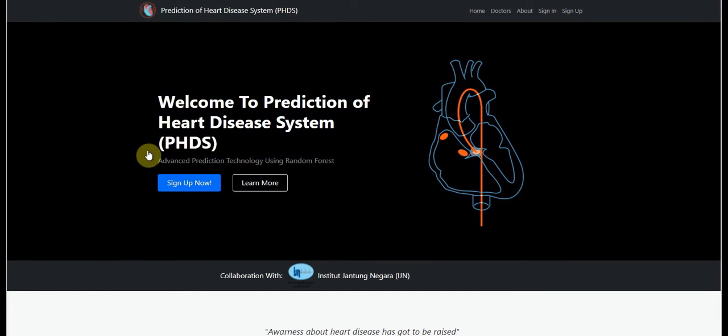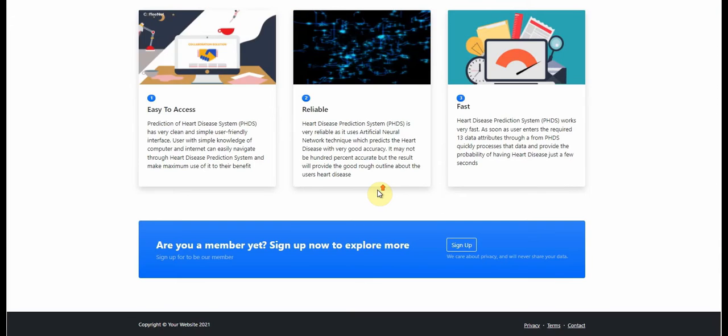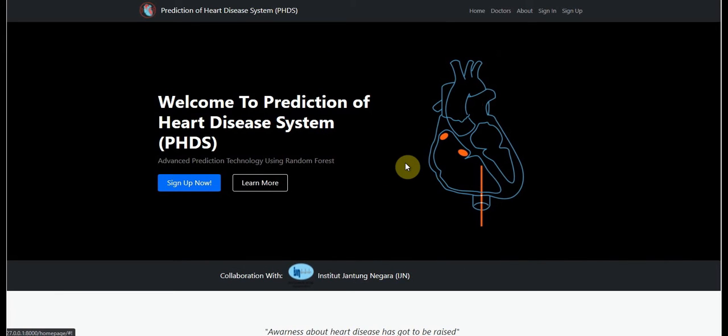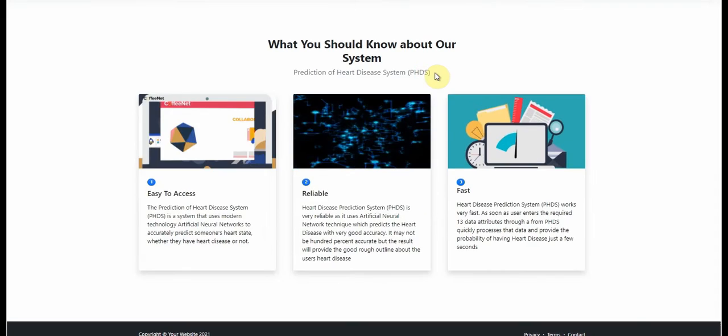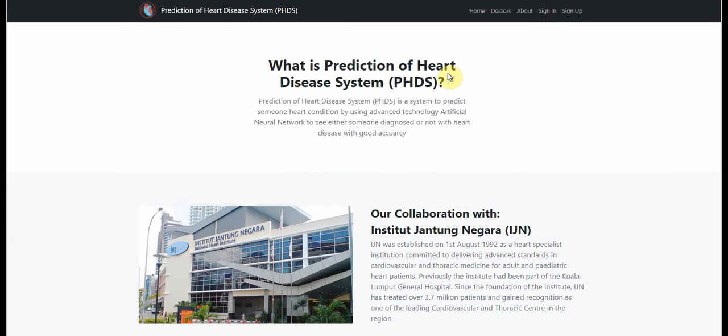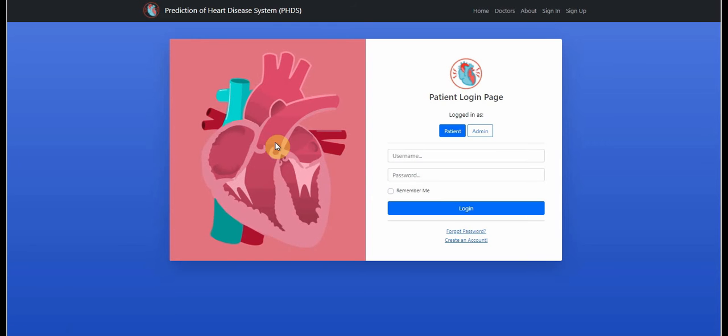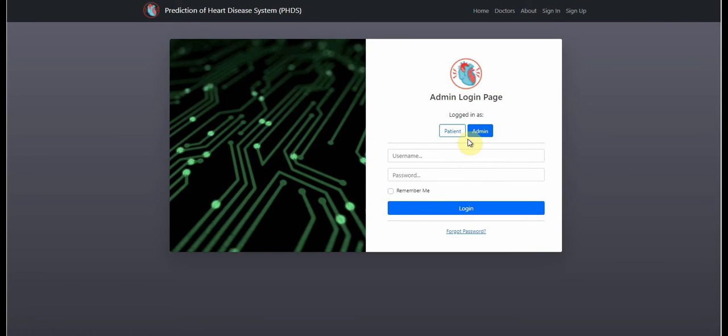Hello everyone, welcome to the PHDS system. As you can see, this is the home page of the PHDS system. The patient and admin will go directly to the home page first. This is the list of IGN doctors. This is about the PHDS system. This is the login page for patient, and this is the login page for admin.